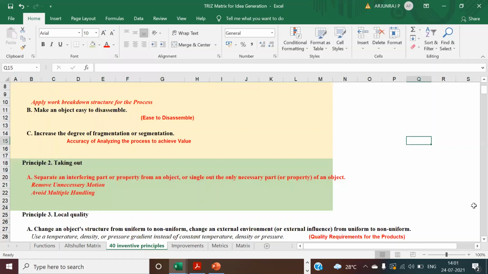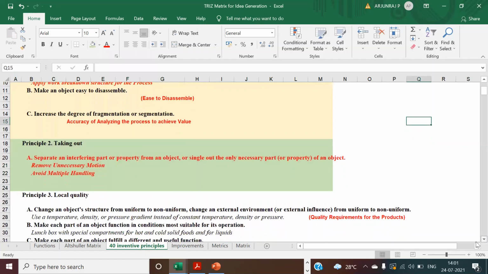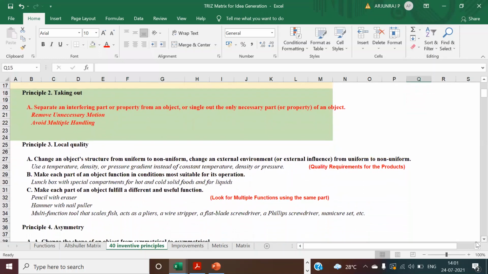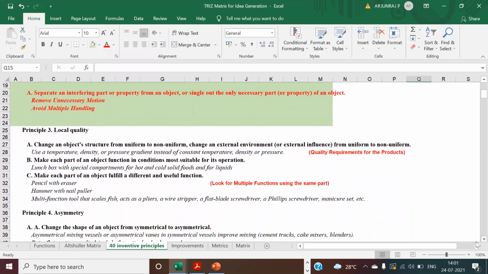This is an example of the second one. Okay, let us go to the third one. Yes, local quality. So what is the local quality? You have to change an object structure from uniform to non-uniform, change an external environment or external influence from uniform to non-uniform. You can use a temperature, density, or pressure gradient. So let us not worry about this one.